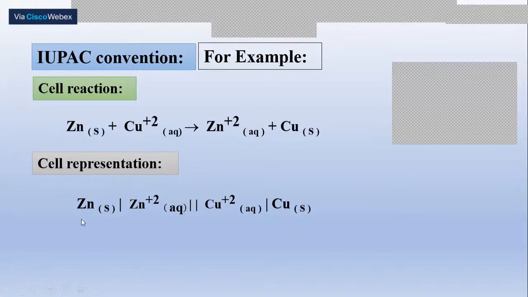So suppose sometimes in the examination, if they just give it as zinc bar zinc 2 plus, it is the anodic half cell.